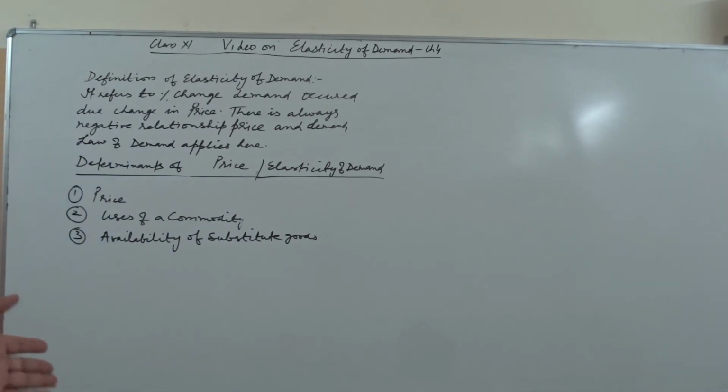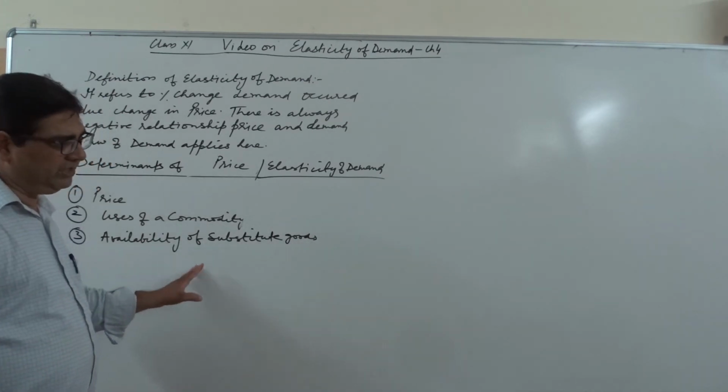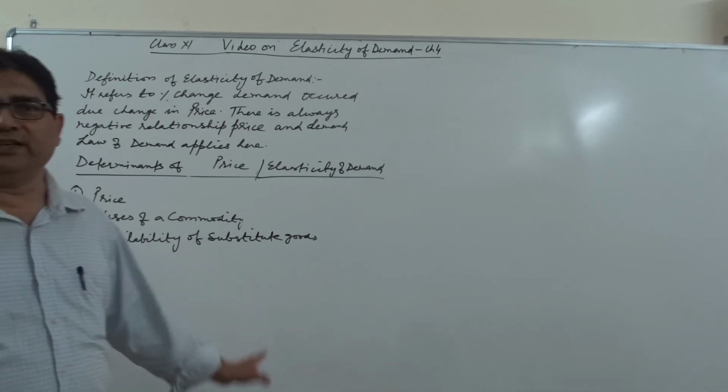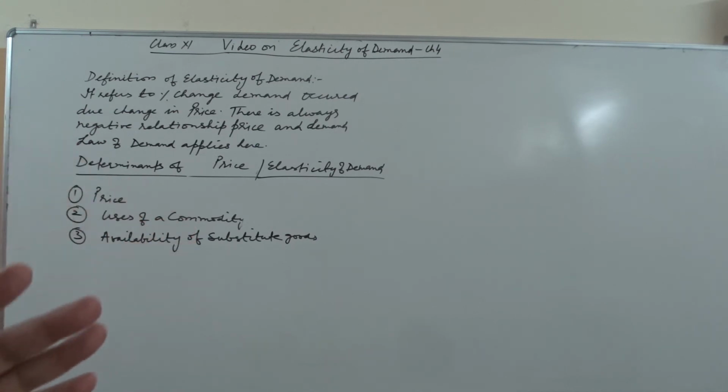People can manage with substitute goods also. Therefore, if a commodity has many substitutes, its demand will be highly elastic when price rises or falls.